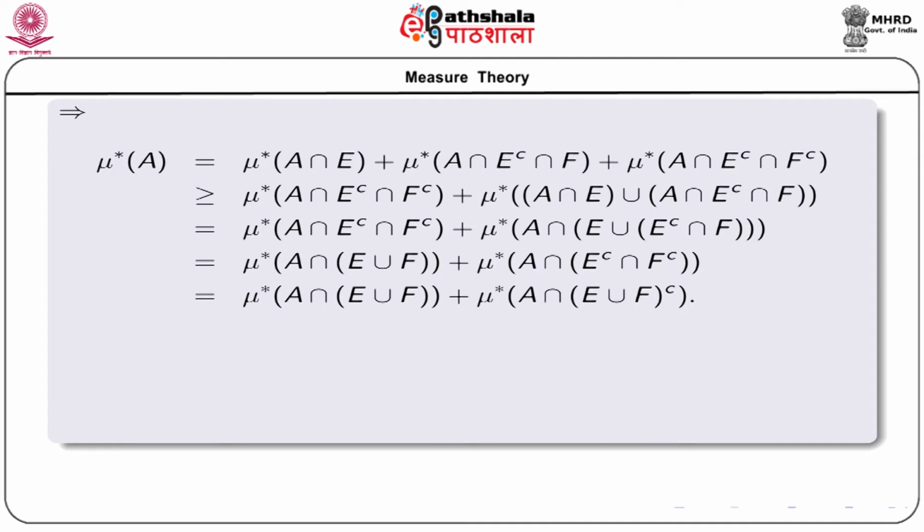This is greater or equal to, we take the last term, and if we combine the first two terms, then by the sub-additivity of mu star, the sum of the first two terms is greater or equal to mu star of A intersection E union A intersection E complement intersection F.